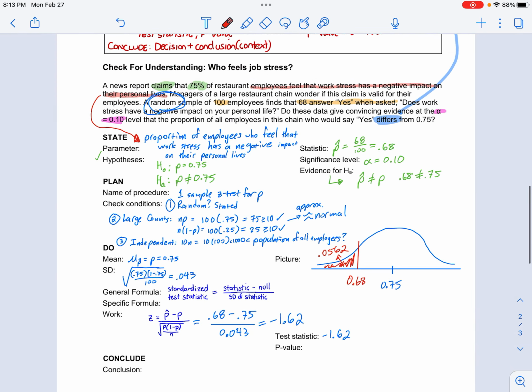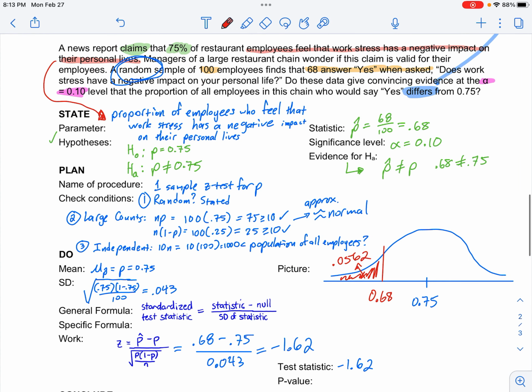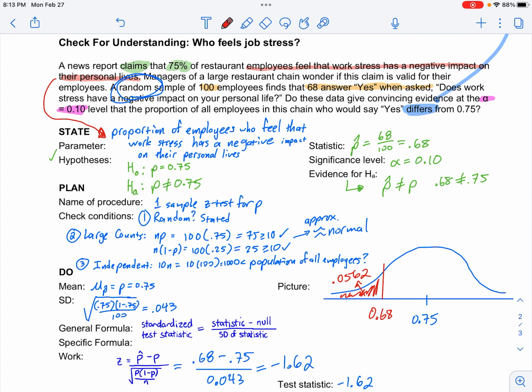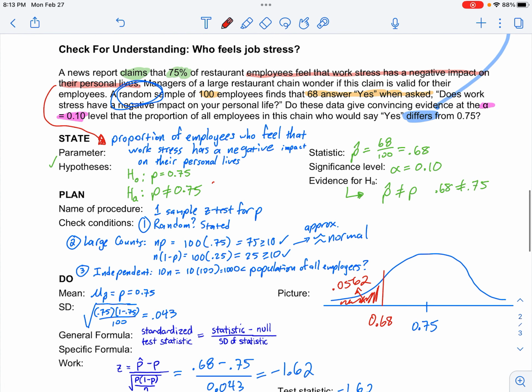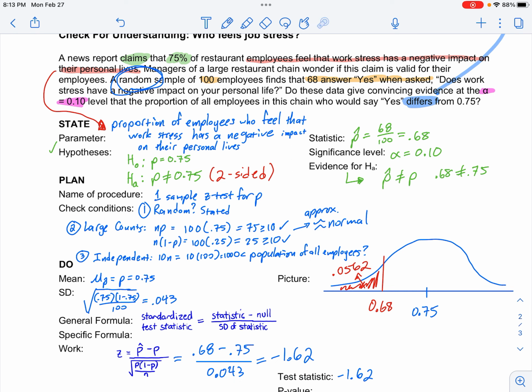However, this is where we need to slow down and think. Whenever we are doing a two-sided test, we are not only checking for the probability that we get a sample like this one, which happens to be less than, but what about if the sample was also greater by an equal amount? So we have to mirror this over here.